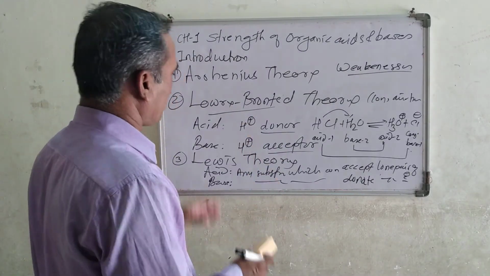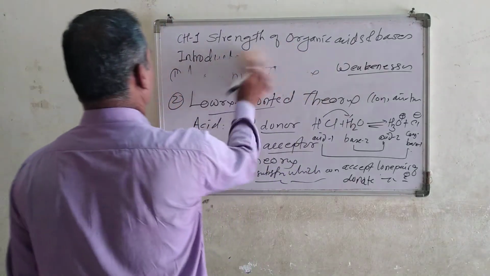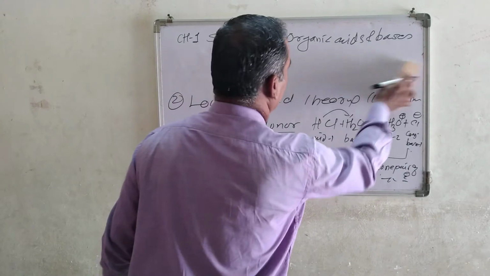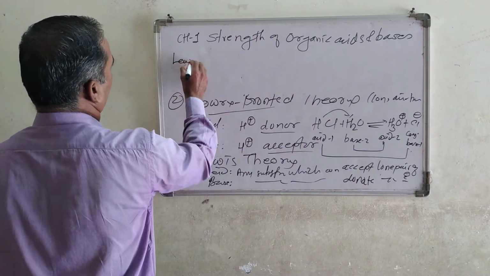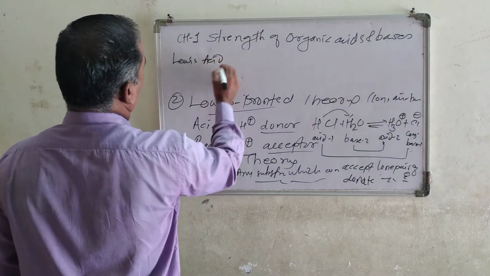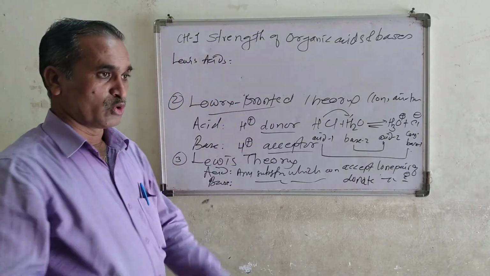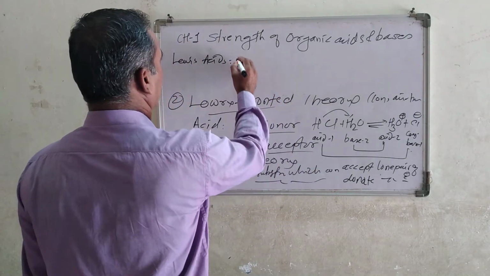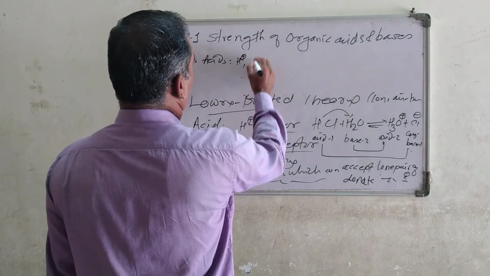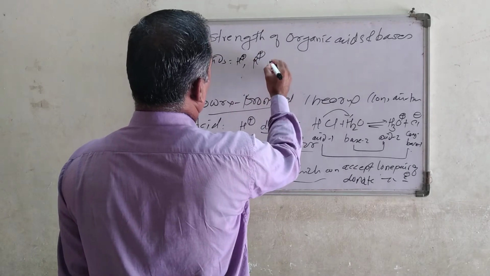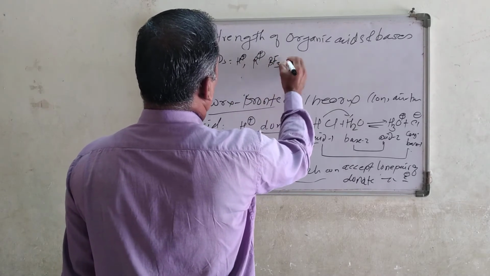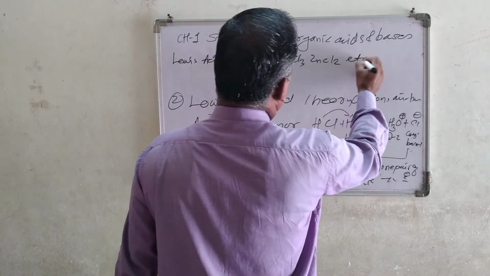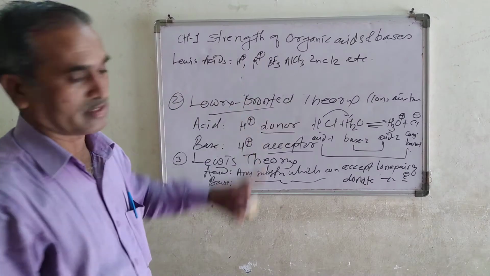Let us see examples of Lewis acids. Look at the examples of Lewis acids. Those having H plus ion, for example, those carrying a positive charge like H plus, or R plus, or BF3, or AlCl3, ZnCl2, etc. are Lewis acids.